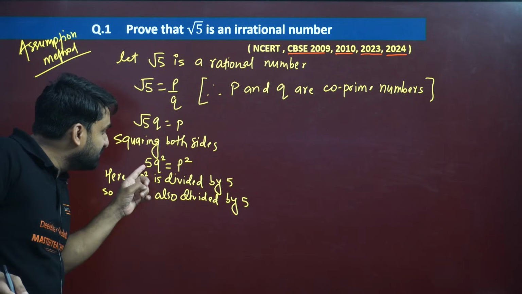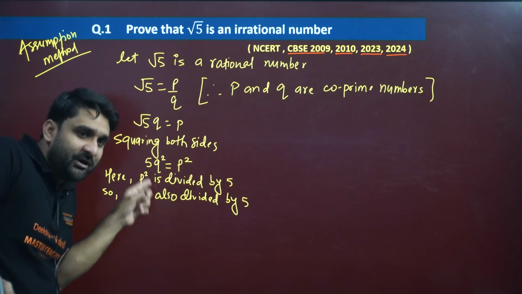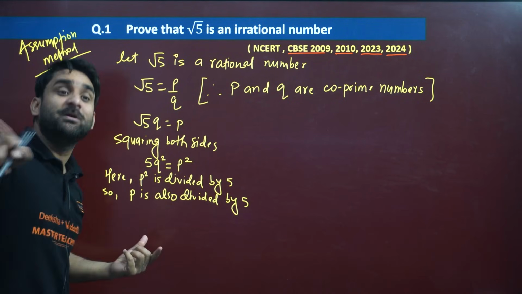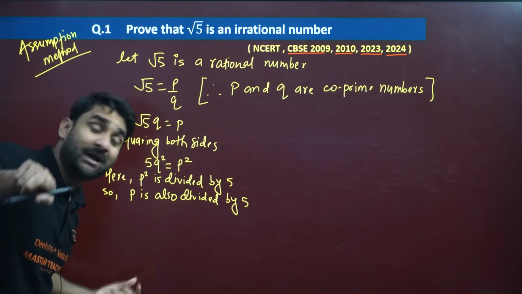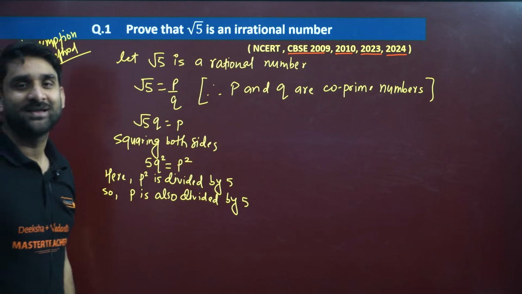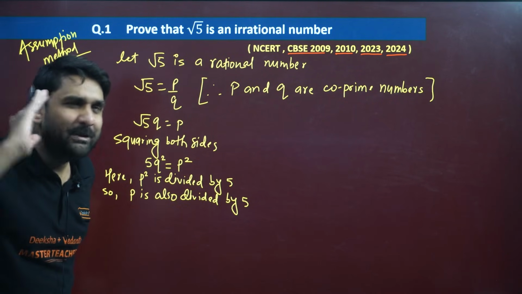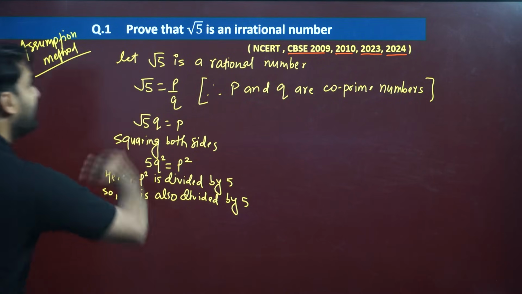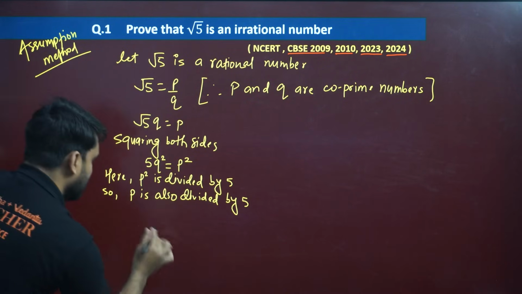Why am I writing this? Because if 5 goes to the right hand side, it means p square will be divided by 5. And if p square is divided by 5, it means that p is also divided by 5. Now think, my dear, p is divided by 5, meaning 5 is dividing p. So can we write p in another format?